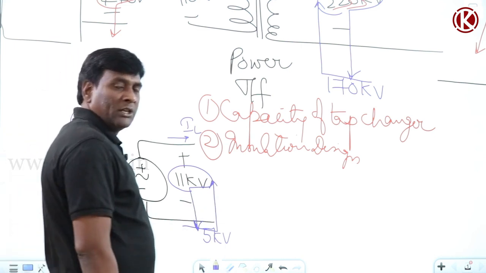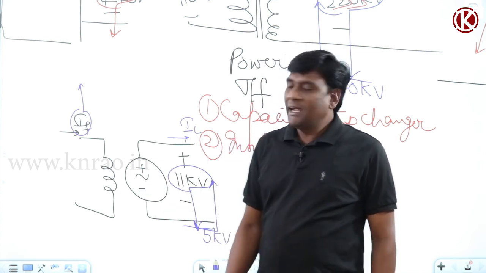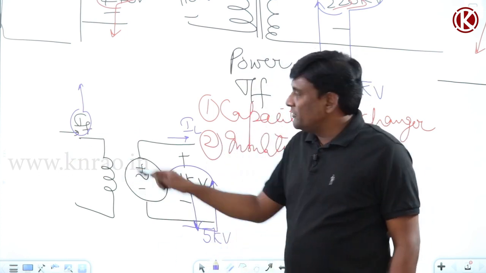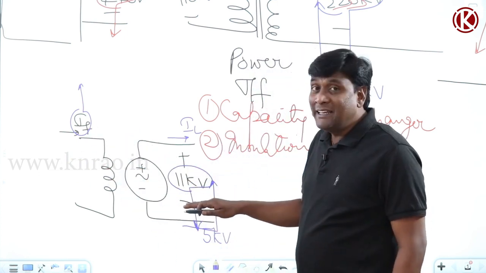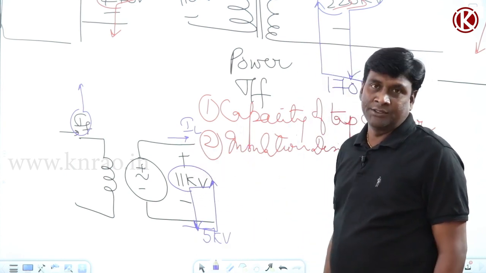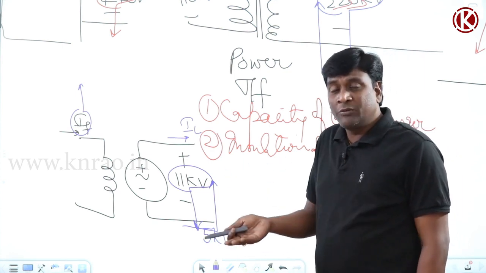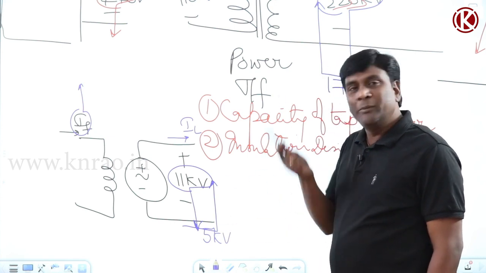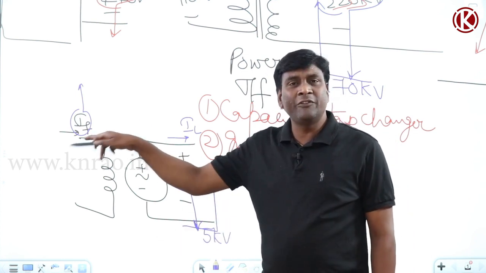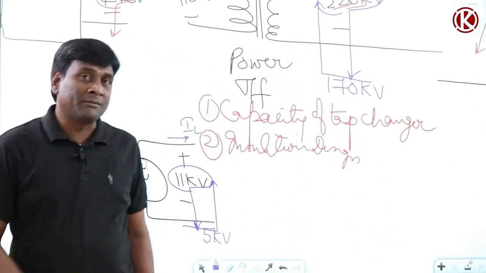Now, at no load also, my output terminal voltage in the alternator is 11 kV. At loaded conditions also, by varying field excitation, I can maintain the terminal voltage constant at 11 kV independent of loading conditions. At no load 11 kV, at full load also 11 kV, at 0.8 pf lag also 11 kV, at 0.8 pf lead also 11 kV can be maintained by varying field current. Under that condition, why should I calculate the voltage regulation of an alternator?